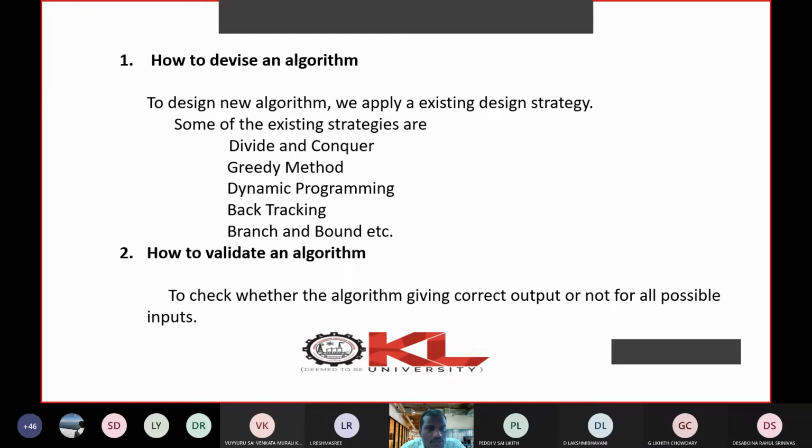We need to find the solutions for these problems, or otherwise we need to design an algorithm for each and every problem. As an engineer, our job is to make life simpler. We need to make the life of people very simple, easy, right? That is the meaning of engineering.